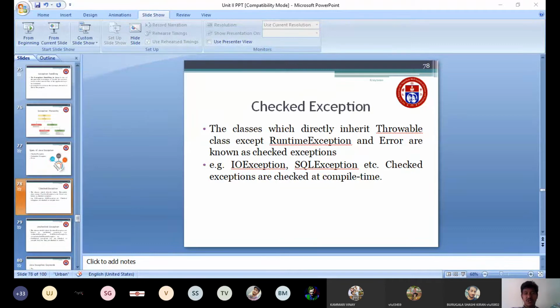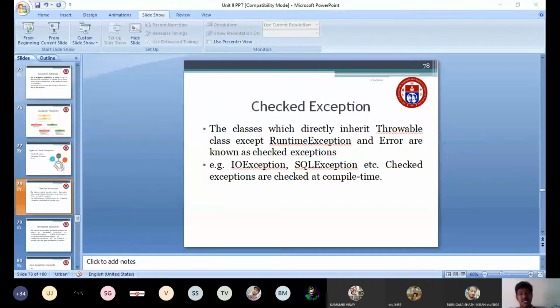You know what inheritance means: inheriting from the parent class. So the classes which directly inherit from the Throwable class, except RuntimeException and Error, are known as checked exceptions.